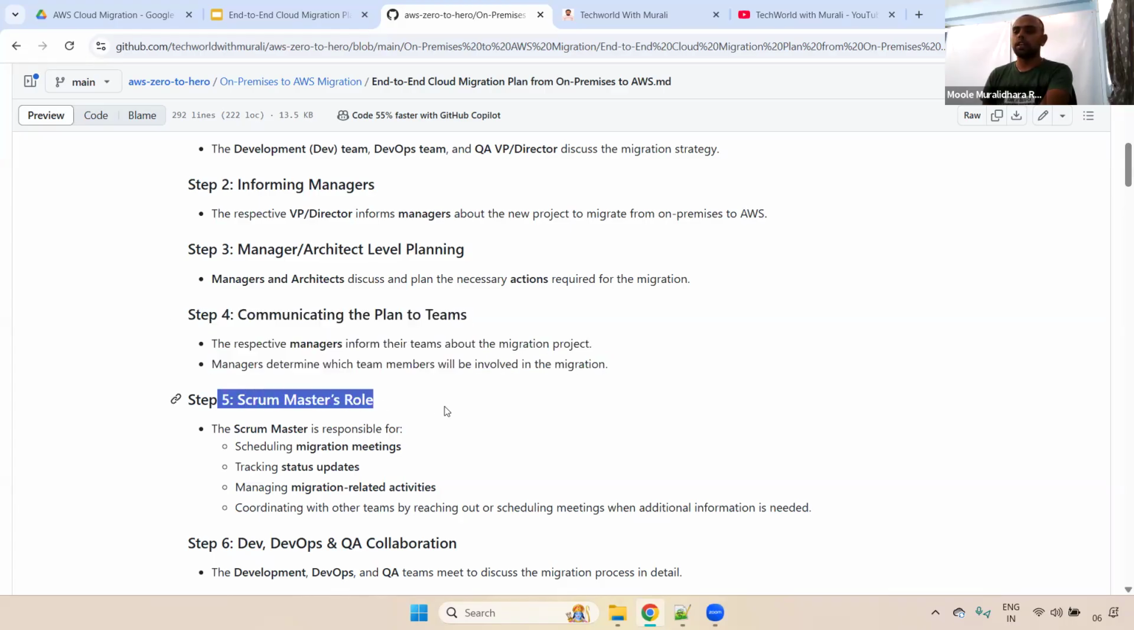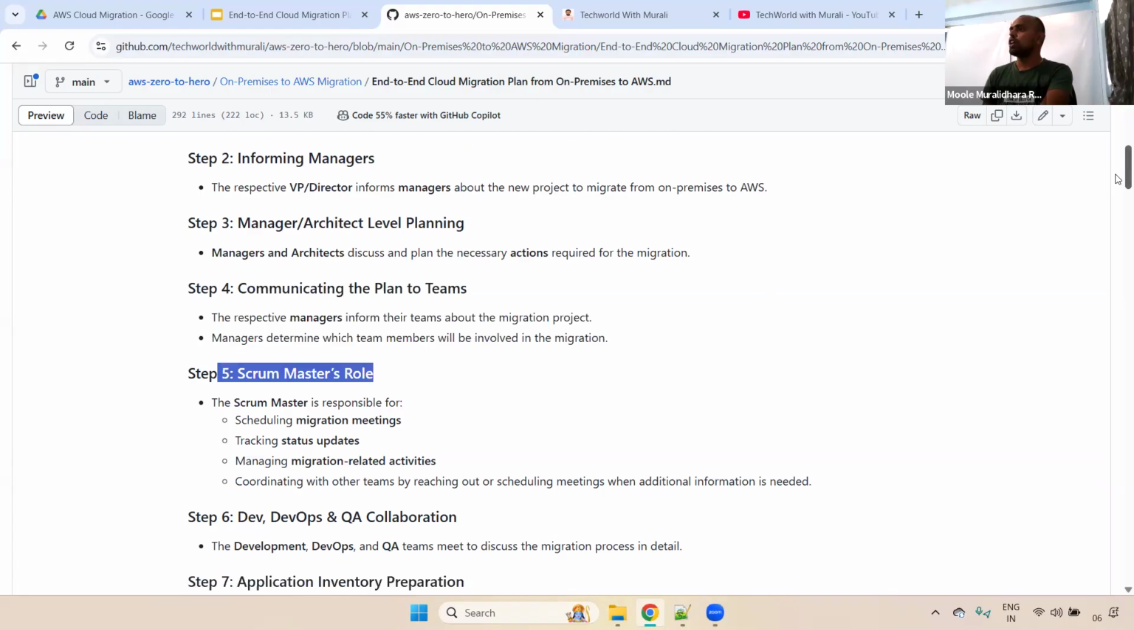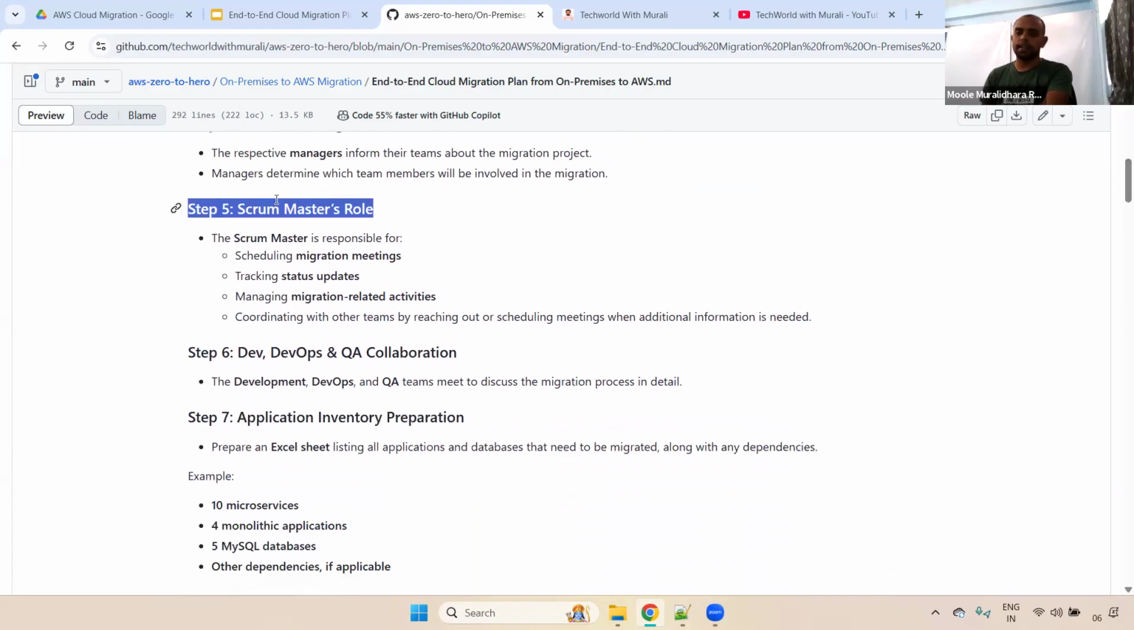Then step 5 is one of the most important. Usually, when an organization is doing any migration or any new project, they will assign one scrum master. What will the scrum master do? They will schedule the migration meetings and track updates: what is going on, do we have any blockers, how is it going, everything. They will track the status updates as well, and also manage the migration-related activities.